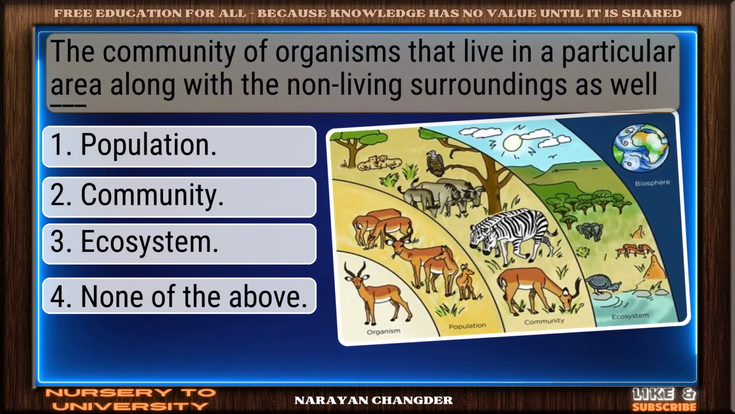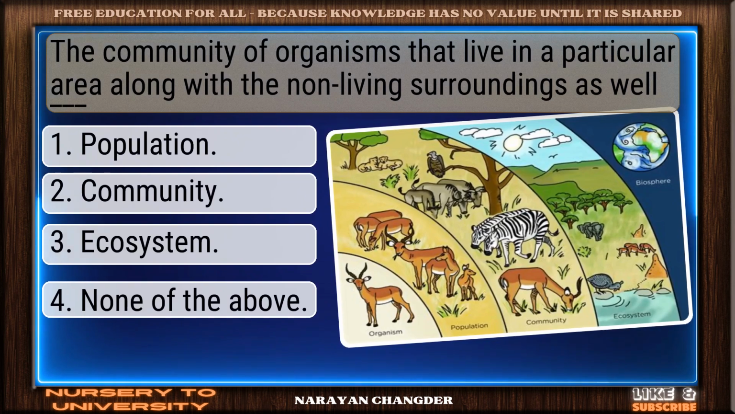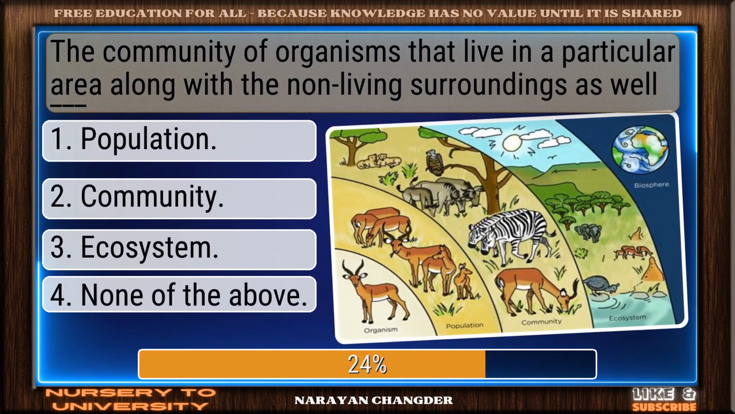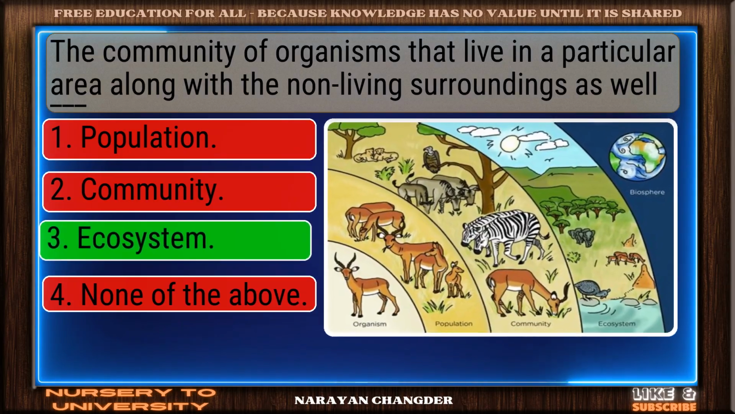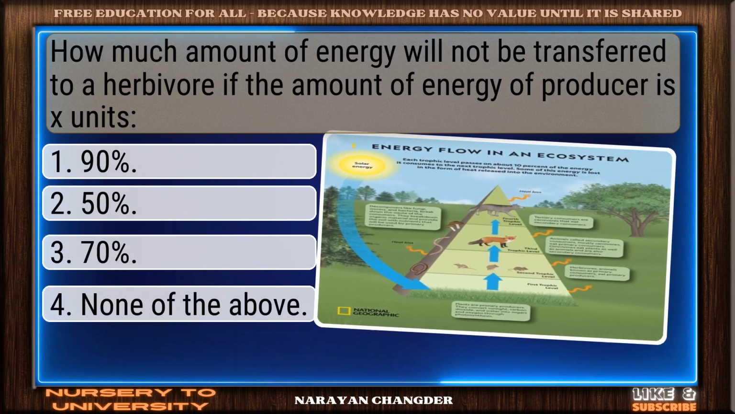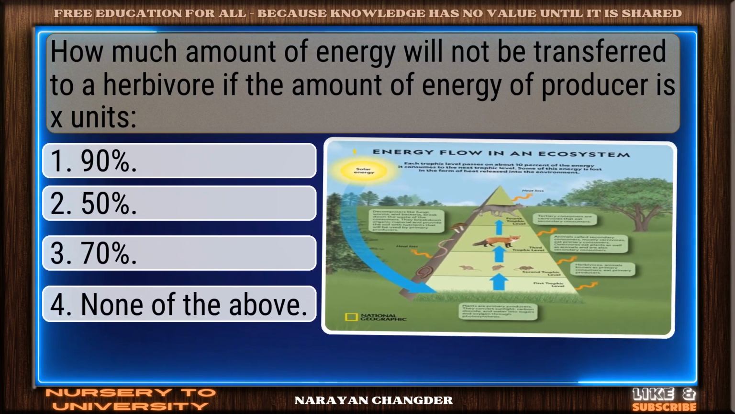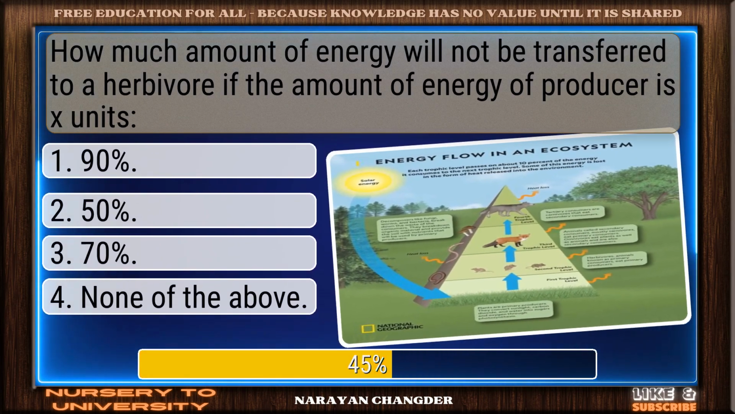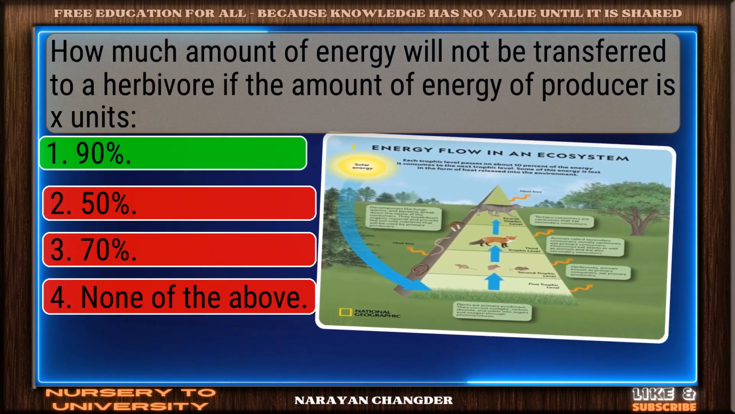The community of organisms that live in a particular area along with the non-living surroundings as well. Great job. Ecosystem is accurate. How much amount of energy will not be transferred to a herbivore if the amount of energy of the producer is X units? Strong choice. 90% is right.